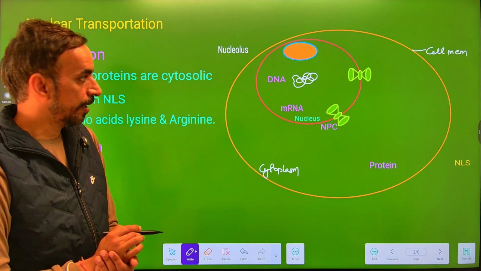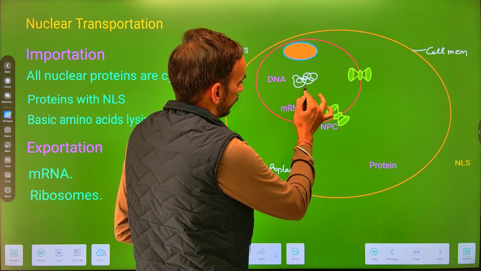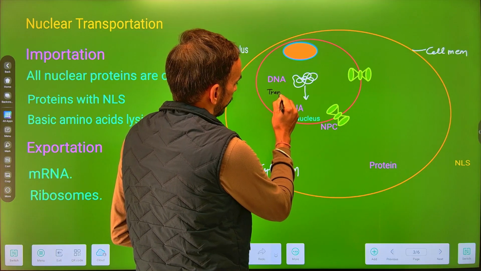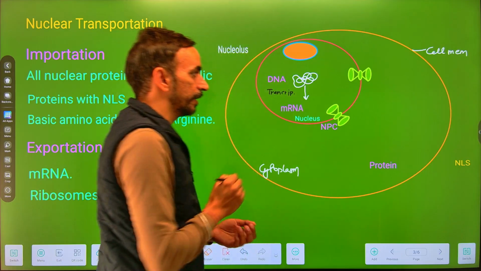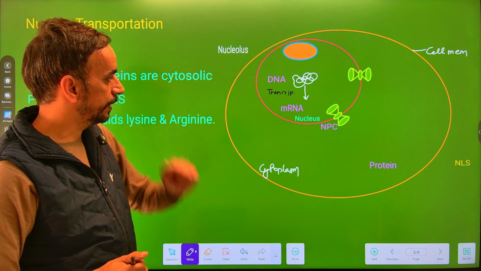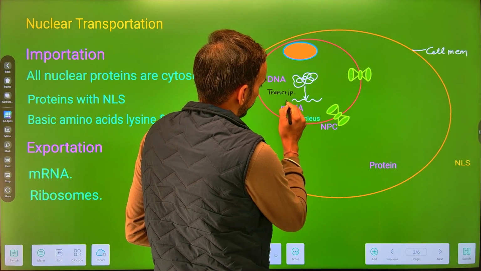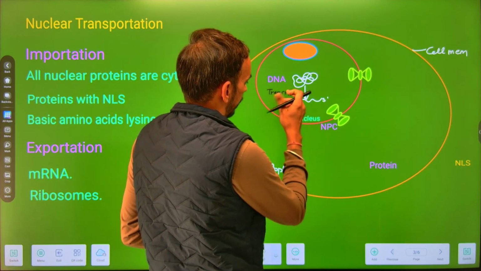Okay, and within this nucleus we have a process which is known as transcription. And what is transcription? It is the conversion of this DNA into the mRNA. So DNA से क्या बन जाता है? It's a formation of the mRNA.